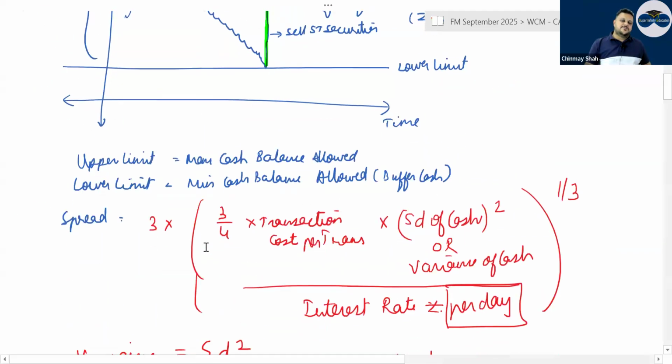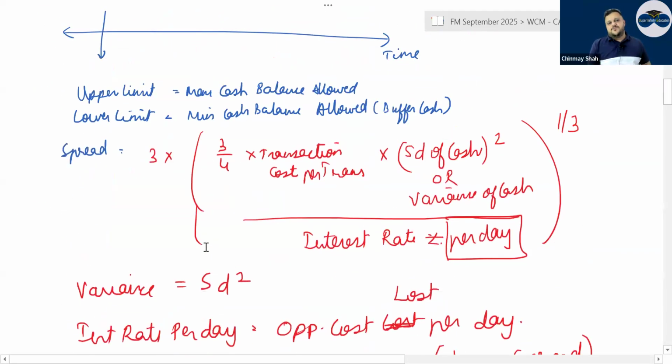So the spread calculation formula is 3 into bracket open 3/4 transaction cost into variance of cash flow, divided by interest rate per day, the whole raised to 1/3. Variance is nothing but standard deviation square. If standard deviation is given, you take the square of that. If variance is given, take it directly.